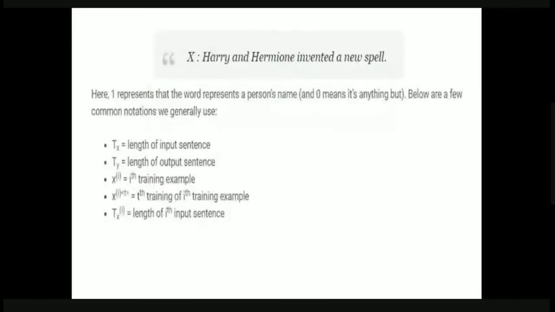Now let us see some of the most commonly used notations while working with RNNs. Tx is the length of the input sentence. Ty is the length of the output sentence. X<i> in brackets is the ith training example, and X<i><t> is the tth element of the ith training example. Tx<i> is the length of the ith input sequence. Tx means the length of the input sentence, and Tx<i> means the length of the ith input sentence. These are the most frequently used representations.